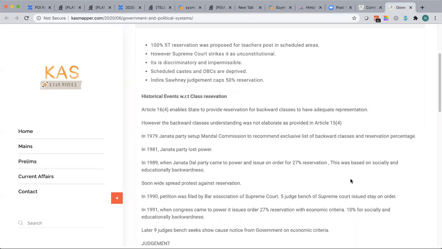We don't have to get into what the parties' philosophies are. It becomes purely political, and we should avoid such topics even in interviews or mains. I'm taking Congress party references so that you will have some historical context to remember. For example, there might be a question in KPSC like: the Mandal Commission was set up in which year? Then you will immediately understand this history. No, it was the Janata Party. They set up the Mandal Commission, and we know the Janata Party came to power only once, in 1979. And you can really relate, right?